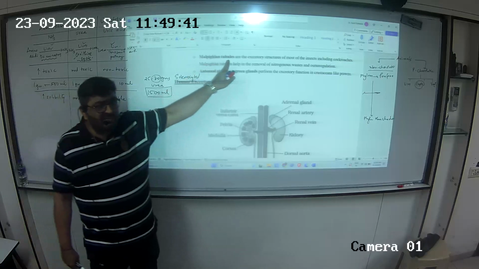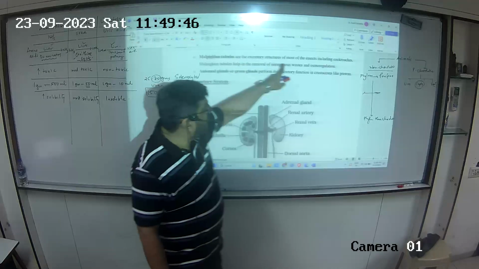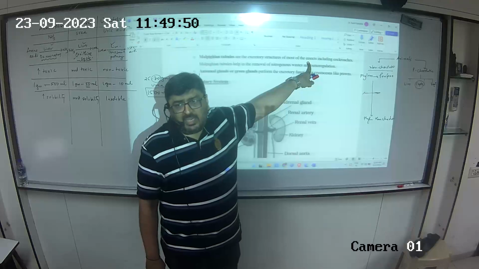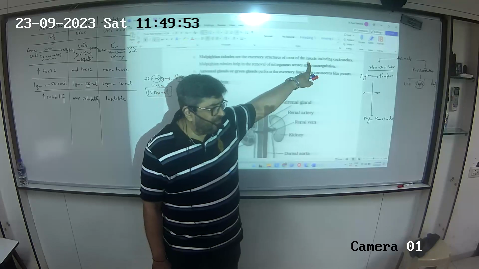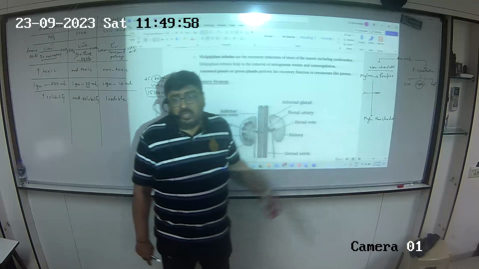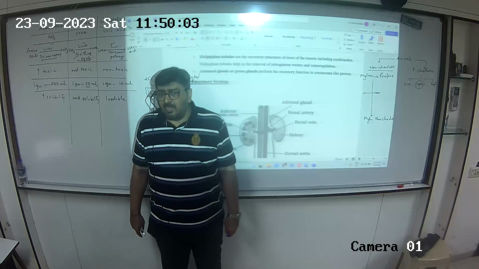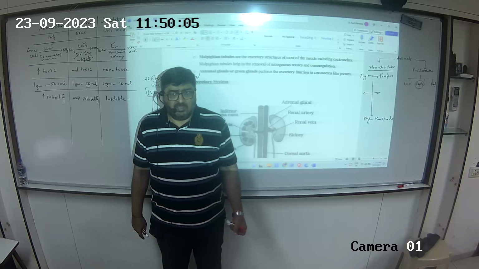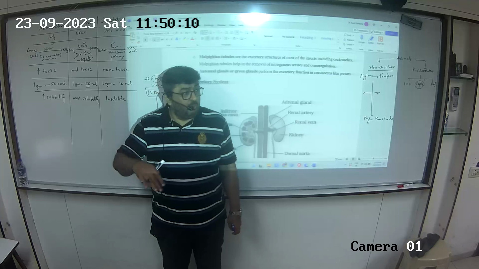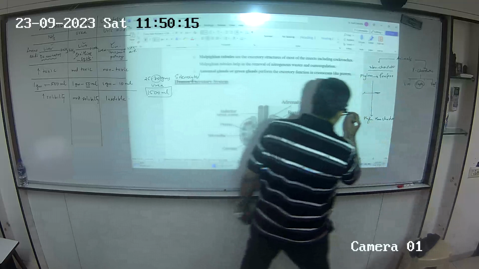The third structure is Malpighian tubule. Malpighian tubule is an excretory structure in most of the insects. Insects belong to phylum Arthropoda, including cockroaches. Now, Arthropoda is the largest phylum of Animalia. 2/3 of the animals are arthropods. And under Arthropoda, the biggest group is insects. Right? Wait a minute, I'll just solve this for you.